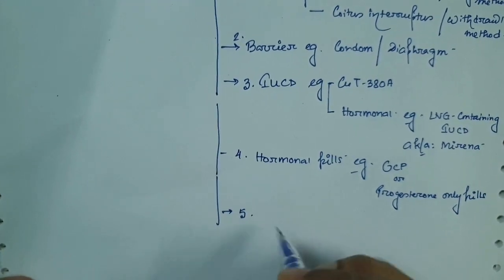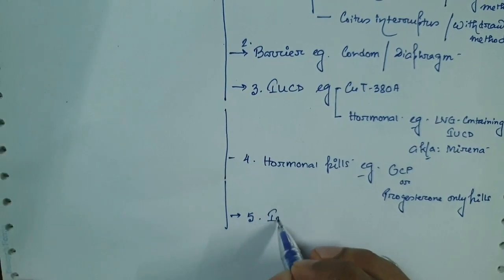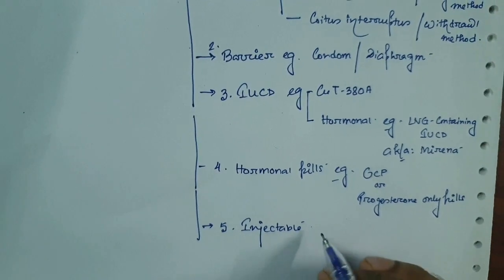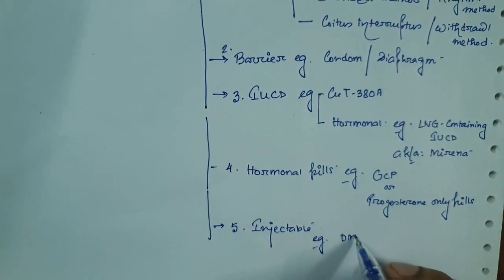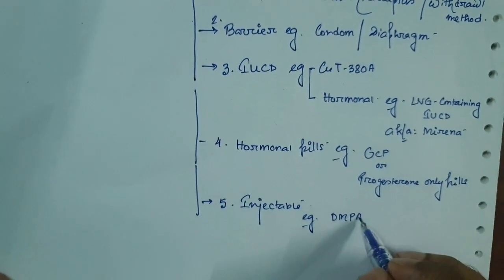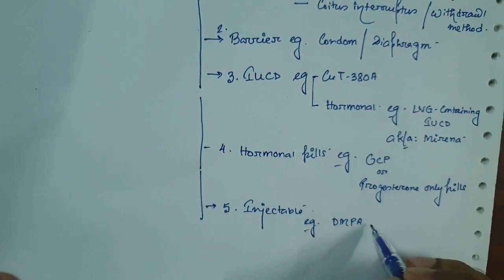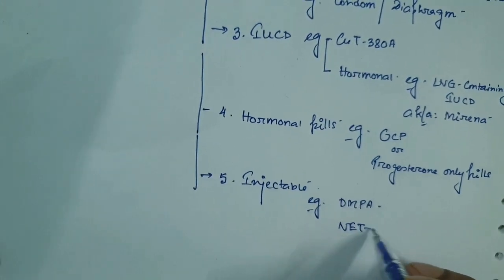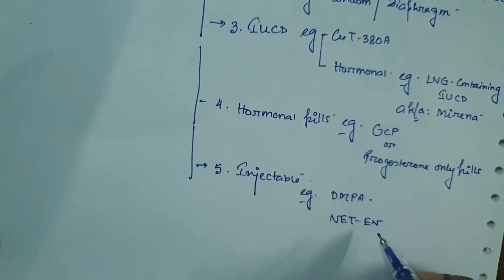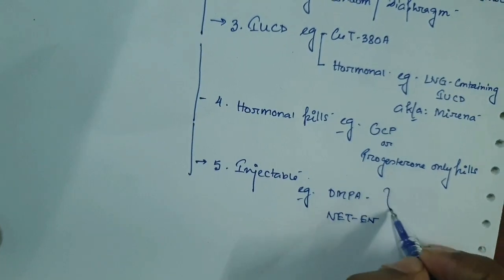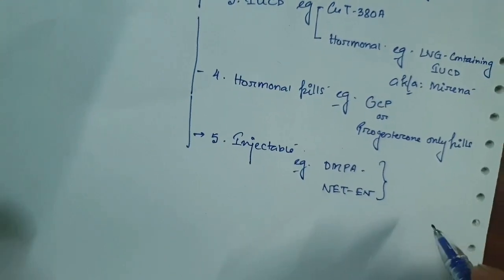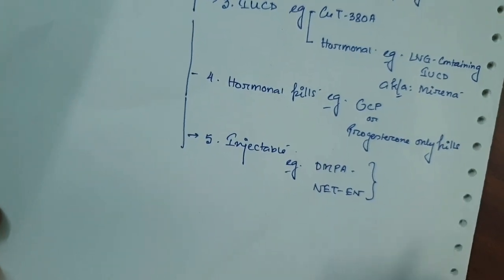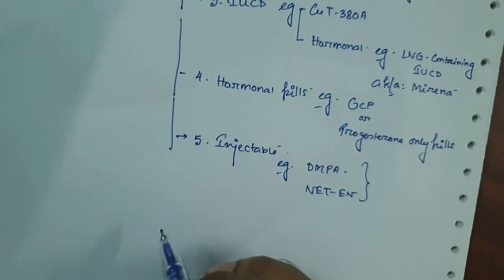Number five, there are injectable methods, injectable forms of steroids in high dose like DMPA, depot medroxyprogesterone acetate, or NET-EN, norethisterone enanthate. These are hormonal depot preparations injected into females so that pregnancy can be delayed.